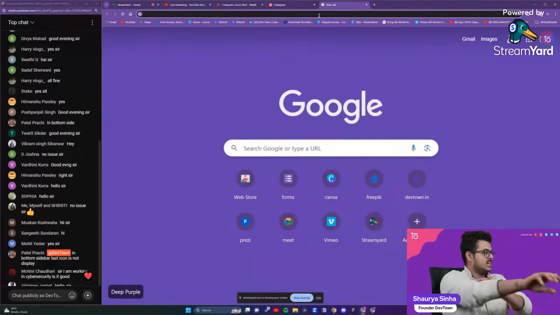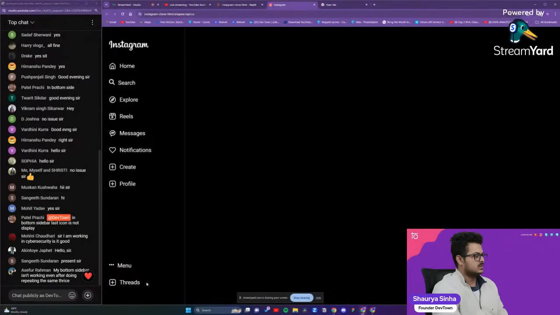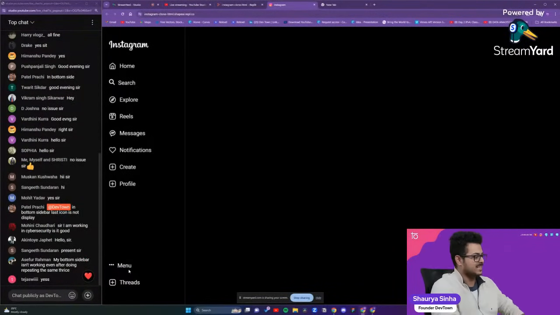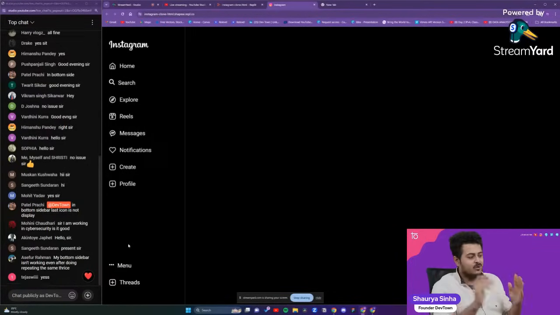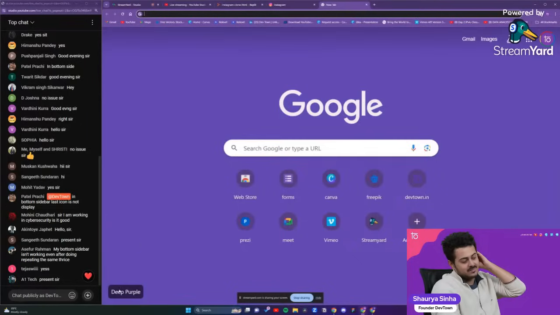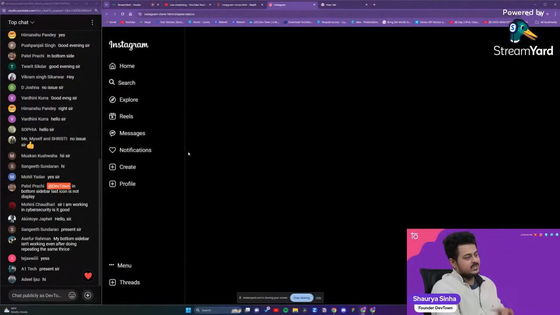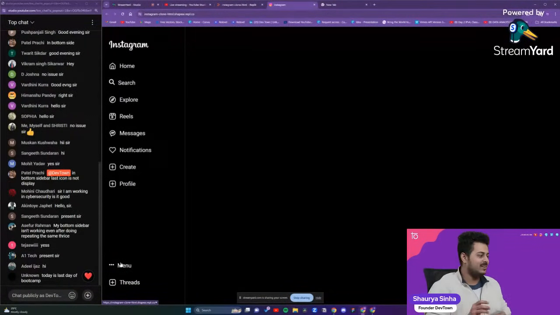The bottom sidebar last icon is not displayed. You can just reverse it. If that is my mistake, I have not reversed it over there. My bottom sidebar isn't working after repeating the same process. The reason for that is because I haven't changed the code for my bottom sidebar. I've only changed the code for the top section. Whatever you did in the top section, you have to do the exact same thing in the bottom section itself. Only then it will work. Because of my laziness, I haven't done that, but you guys will have to.